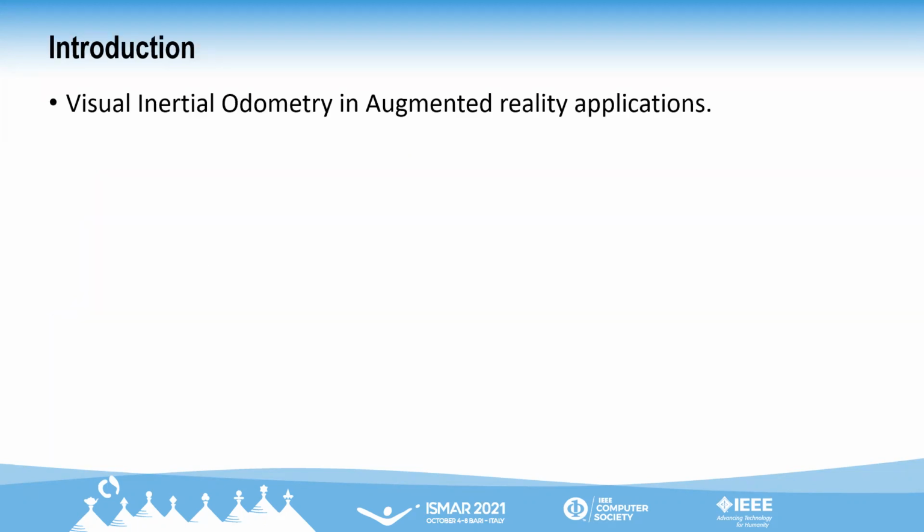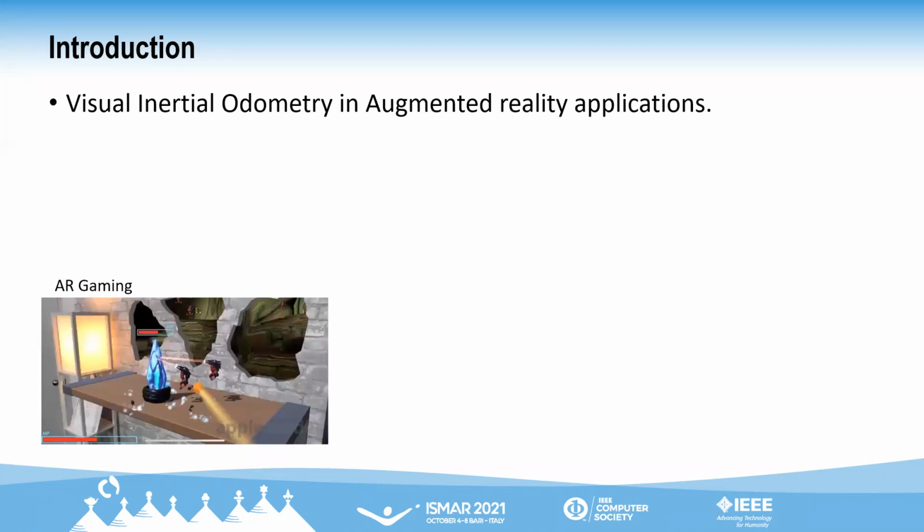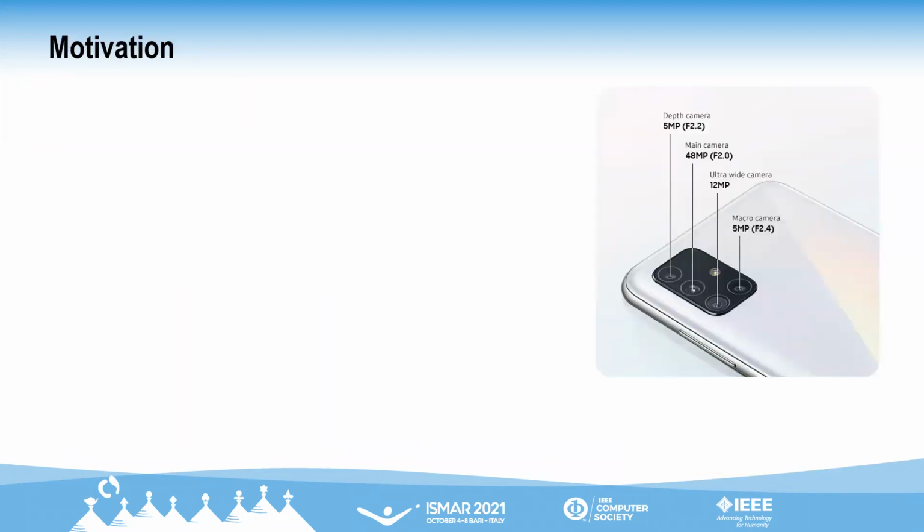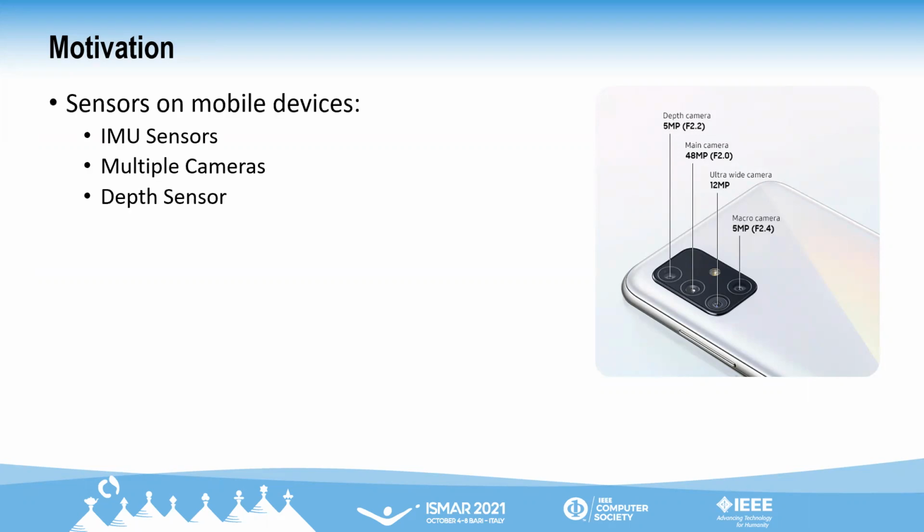Visual inertial odometry is a state estimation system that uses data from IMU and camera to estimate the six-degree-of-freedom pose of the body. VIO has become a critical block for many augmented reality applications such as AR gaming, 3D reconstruction, and AR lenses. In recent years, we have seen an increase in the adoption of active depth sensors in mobile phones.